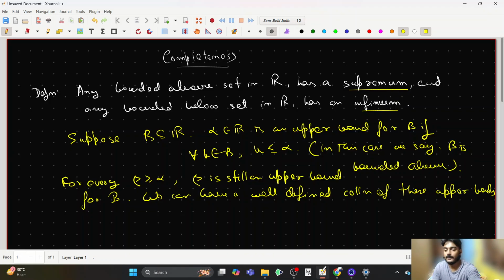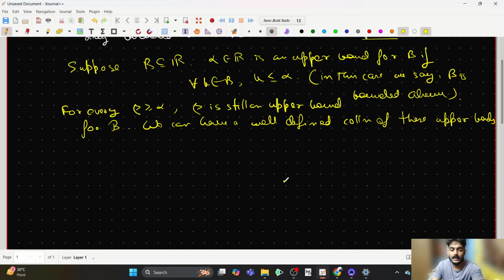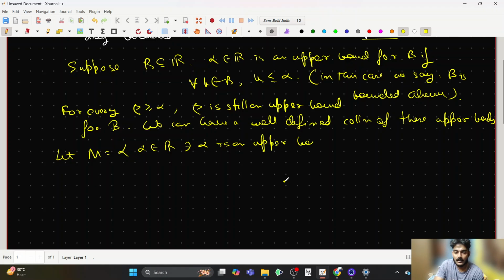Fine, got it. So let M_B be the collection of all real numbers alpha such that alpha is an upper bound of B. Right? So we take up this set. Now, what is the supremum?